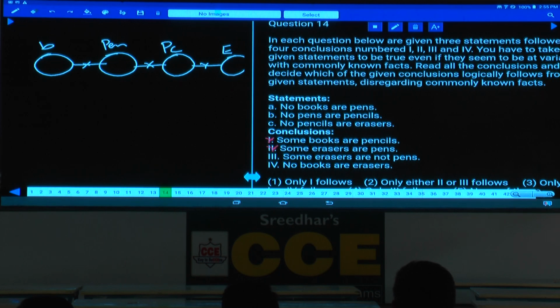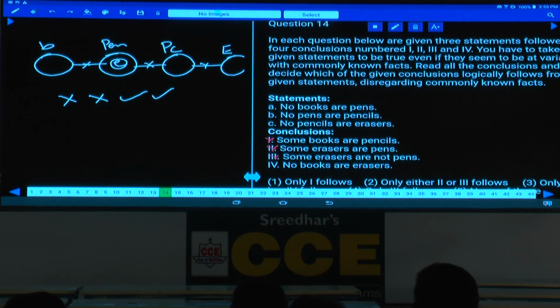Then coming to some erasers are not pens, it is true. To make this one false, tell me whether I can prove all erasers are pens or not. Now this eraser I am bringing here and I am putting like this. Hence this will be false. First one false, false, true and true in the basic diagram. Now the alternate diagram is proven, this will be false. As alternate diagram is proven, then we should check out for either or.